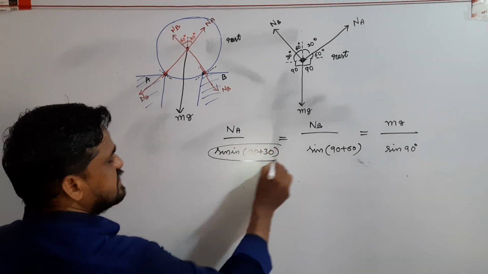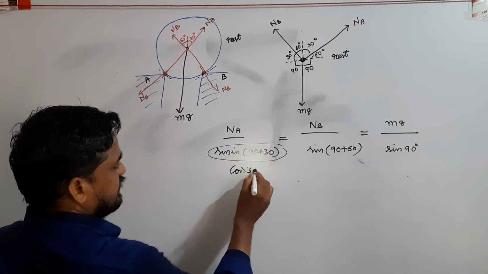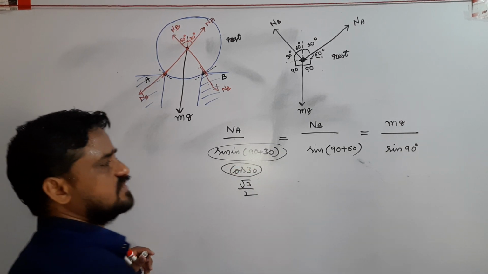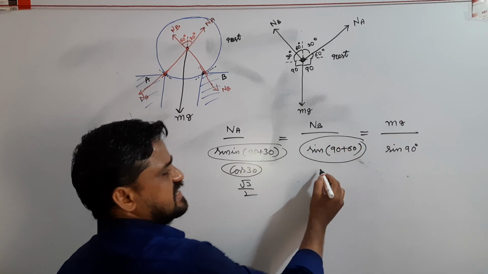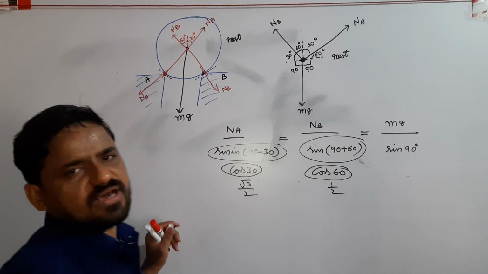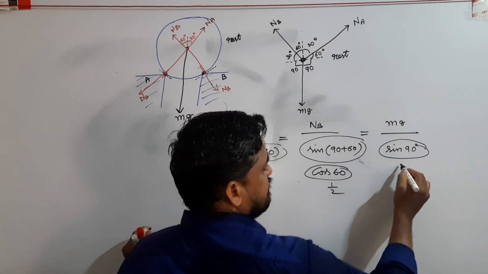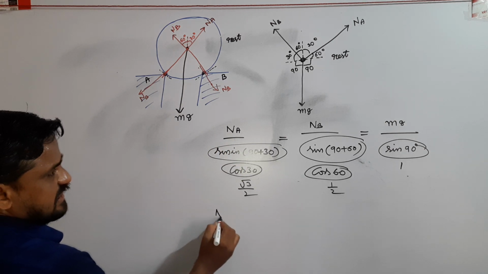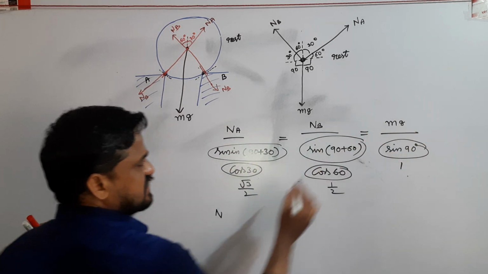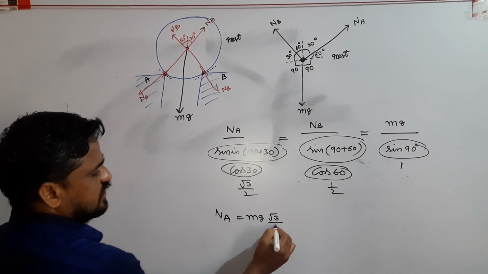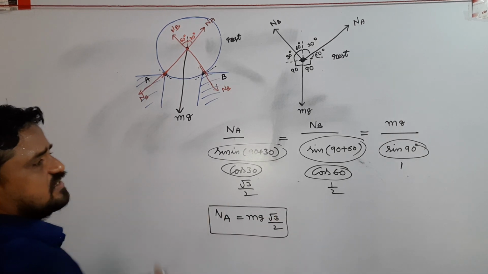Here sin of 90 plus 30 means cos 30, and cos 30 is root 3 by 2. Similarly, sin of 90 plus 60 is cos 60, and cos 60 is 1 by 2. Sin 90 is 1. From this, I equate the first one and the last one: NA equals root 3 by 2 mg.